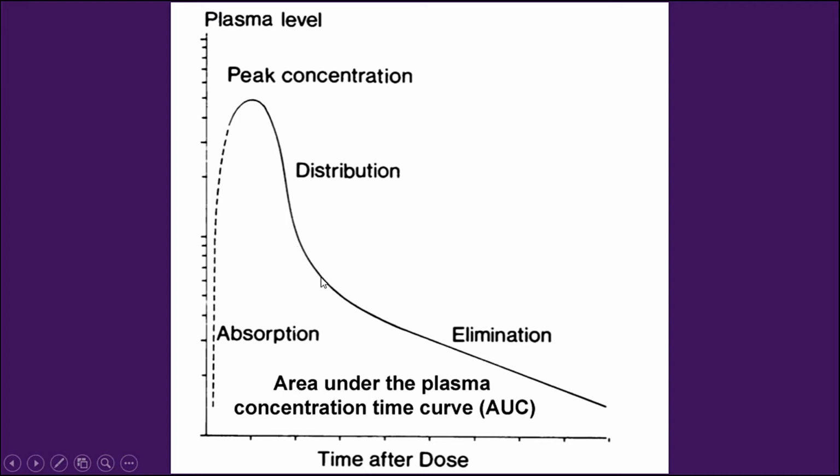Then after that, the drug concentration will again fall as the drug is eliminated. Elimination of the drug is metabolism and excretion. Both metabolism and excretion are combinedly known as elimination. So the drug is eliminated from the body, and with time the concentration of the drug decreases.